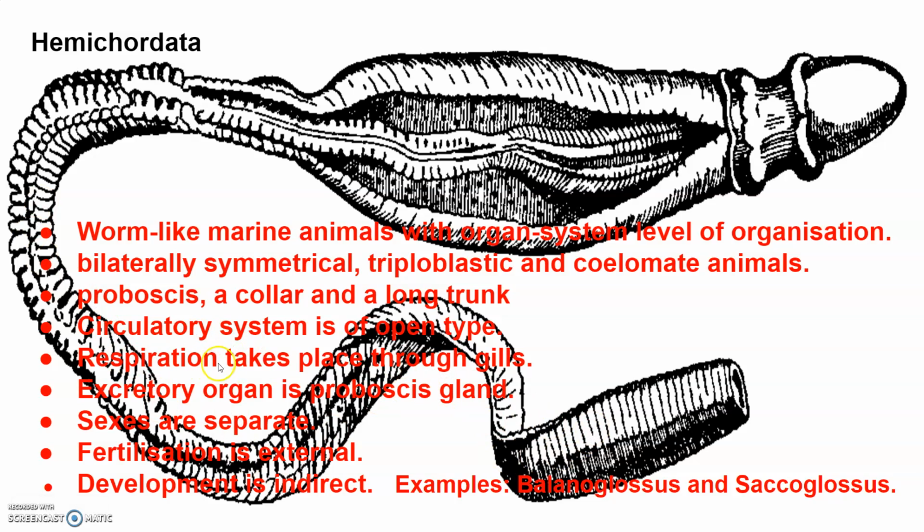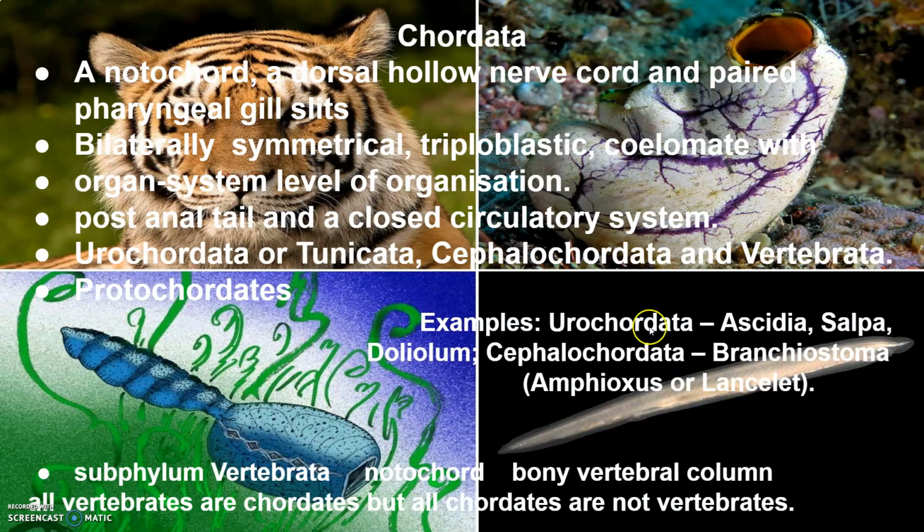The circulatory system is of open type, with no arteries, veins or capillaries, and respiration takes place through the gills. The excretory organ is the proboscis gland. Sexes are separate, fertilization is external and development is indirect. Examples are Balanoglossus and Saccoglossus.